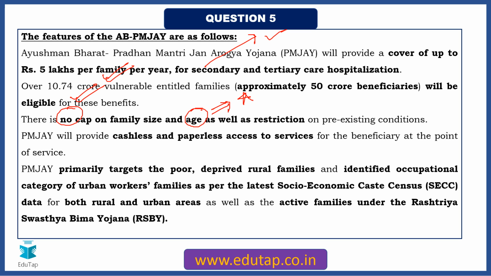Okay. So it will provide cashless and paperless access to services for the beneficiary at the point of service. So whom all does it target? The poor, deprived rural families, okay, and identified occupational category of urban workers families. Again, the source is given, SECC for both rural and urban areas. Plus, as we just now saw, the active families under RSBY scheme as well, right?